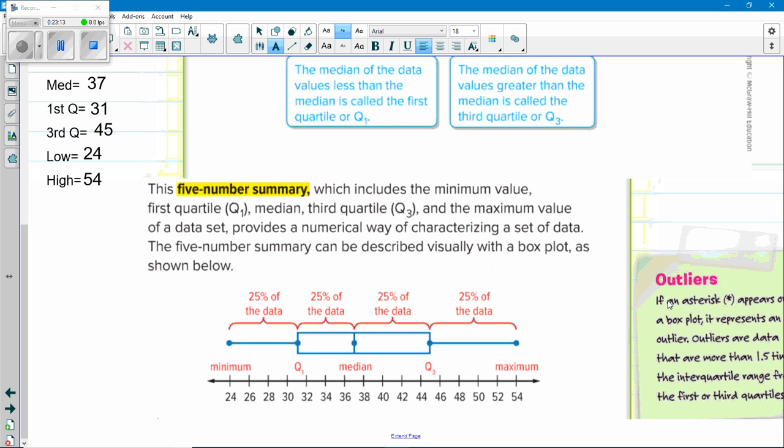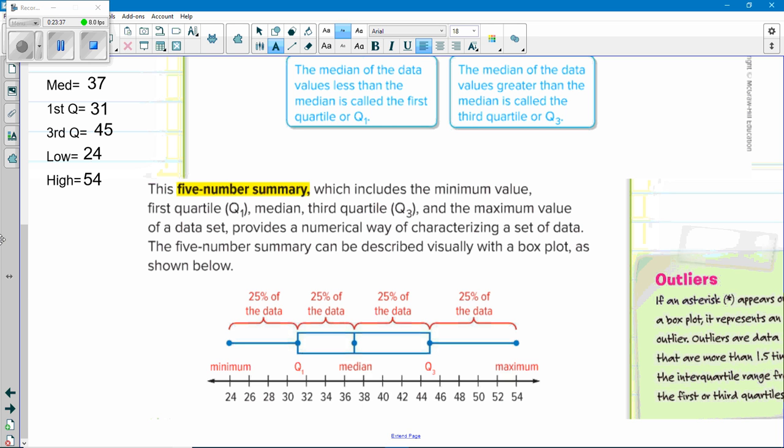Now, one other thing over here on the side, you see this in your book. If an asterisk appears on a box plot, it represents an outlier. Outliers are data that are more than 1.5 times the interquartile range from the first and third quartiles. Okay? So, 1.5 times the interquartile. What's the interquartile range?